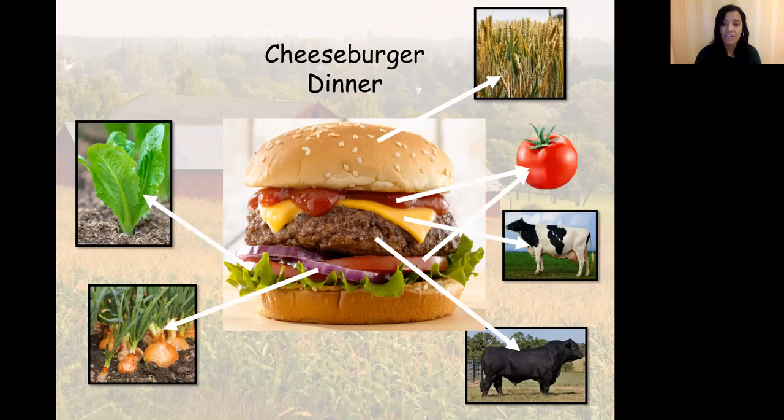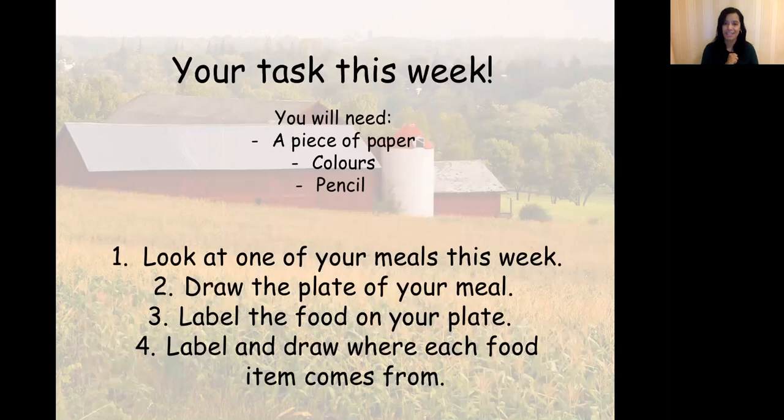So this is your task for this week. You're going to need a piece of paper, a pencil, colors. You're going to choose one of your meals this week. And on a piece of paper, you're going to draw a circle representing your plate or whatever you're eating. And there you're going to draw all of your food from your meal onto that plate. And you're going to label the food on your plate. And then you're going to label and draw where each food item comes from.